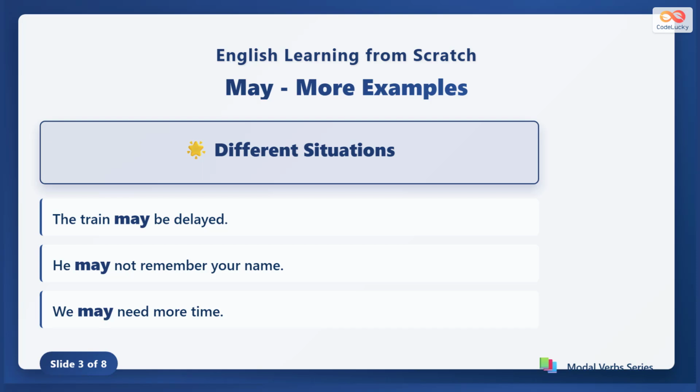In different situations, may helps indicate possibility. "The train may be delayed" means there is a chance the train will be late. "He may not remember your name" shows it is possible he forgets. When we say, "We may need more time," it means extra time might be necessary.